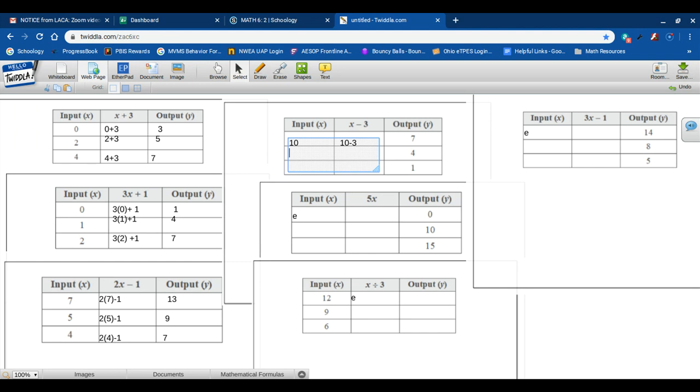Yep, that's 7. Okay, now I can take my output of 4 and I'm going to use inverse operations. So instead of subtracting 3, I'm going to add 3. So my input should be 7. Let's check it. 7 minus 3. Yep, that's 4.